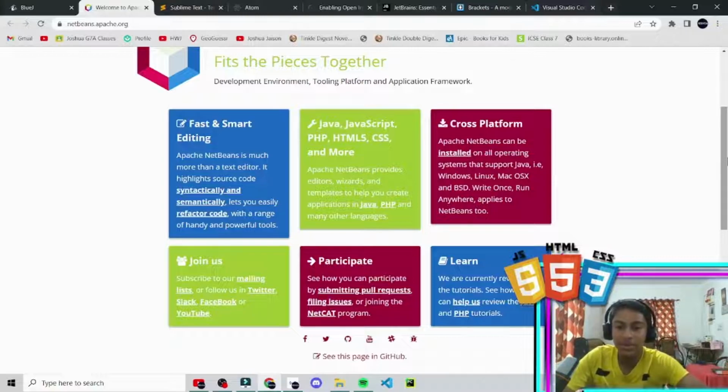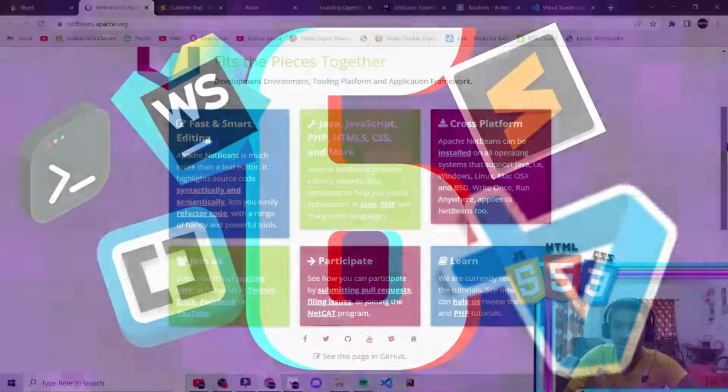The environment which they set up is very good, and you can also learn and participate in coding requests, and you can also join the NetCAT program, which you can participate in, and for web developers, which is very cool. And you can also learn there, like learn Java and PHP and more tutorials with the foundation itself.